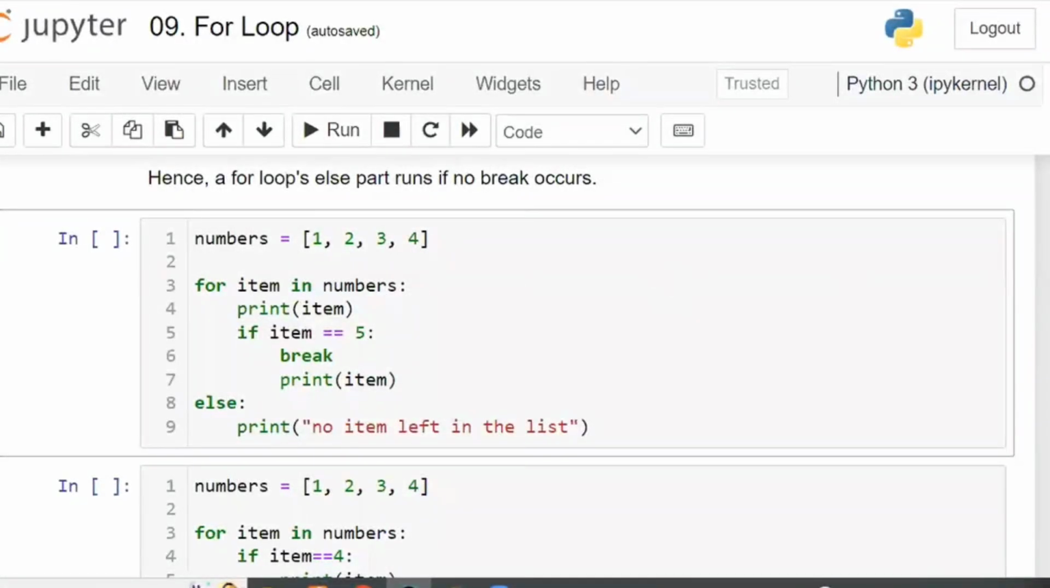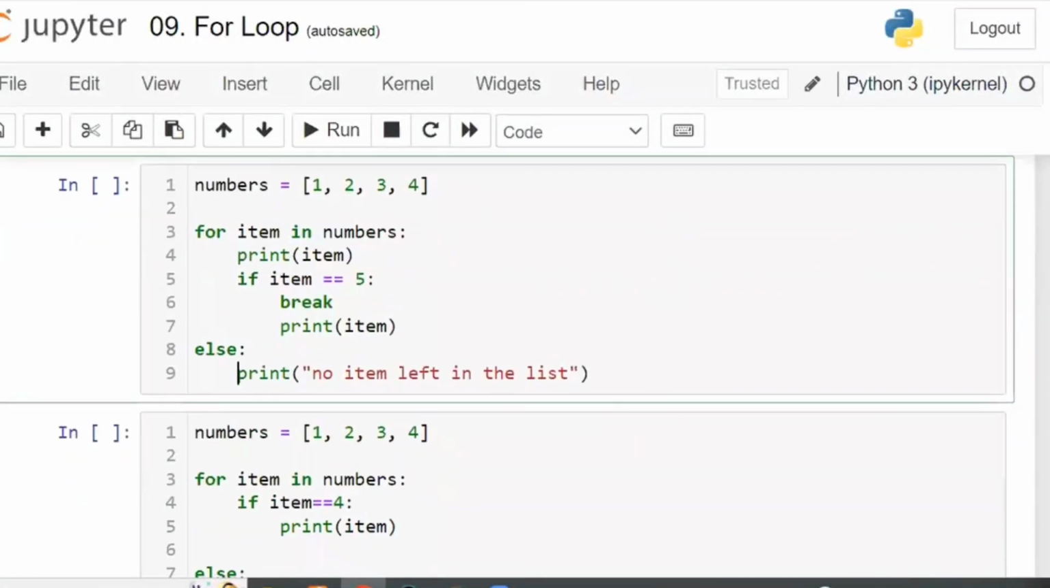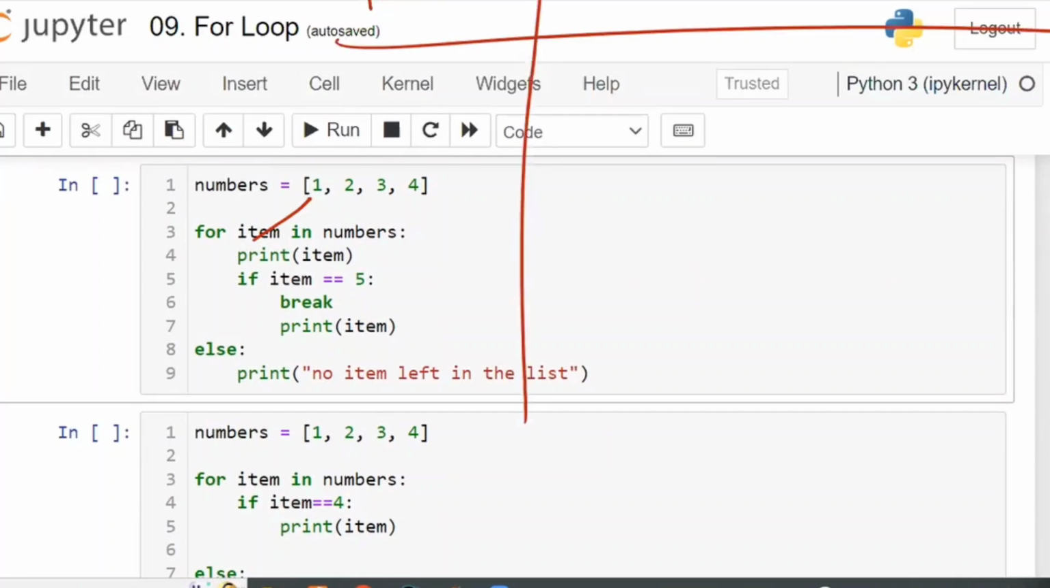Now let us take a condition. Numbers is equal to 1, 2, 3, 4, for item in numbers. So now item is equal to 1, the first one. Now execute the for block. What is inside the for block? Print item. What is print item? 1. 1 will be printed.